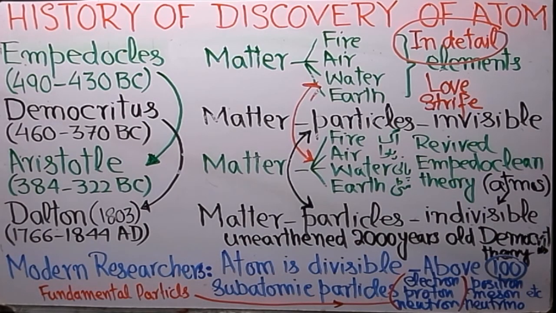So, back to our topic. Modern researchers have now shown that the atom is divisible. Though it is invisible, it is divisible. And it contains more than 100 subatomic particles. Particles which are present in an atom are termed subatomic particles: electron, proton, neutron, positron, meson, neutrino, etc. These are the subatomic particles.